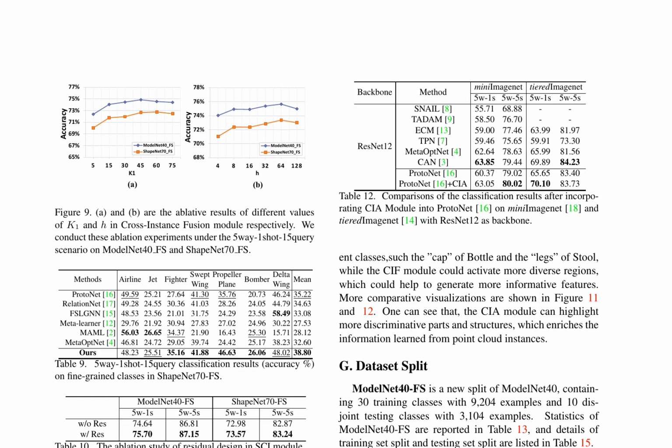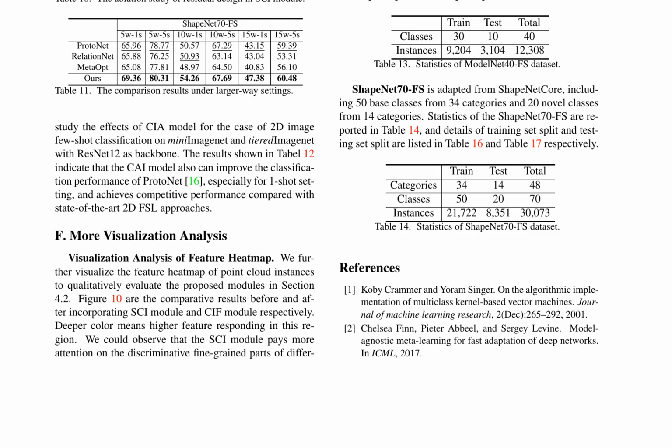Here is a combined summary of pages 13 and 14 of the research paper. The authors present an ablation study on the effects of cross-instance fusion, CIF, and spatial channel interaction, Psi, modules in few-shot learning on point cloud classification tasks. The results show that the CIF module improves the performance of the ProtoNet model, especially in the one-shot setting, and achieves competitive results compared to state-of-the-art few-shot learning approaches.